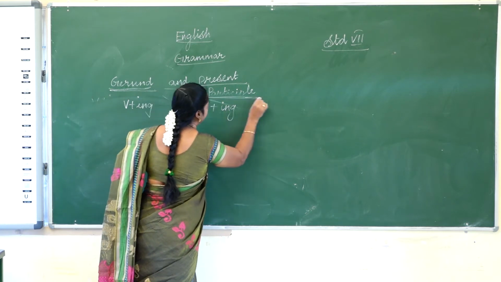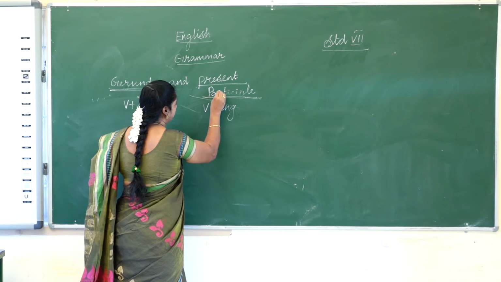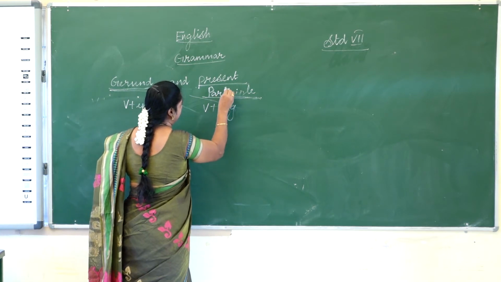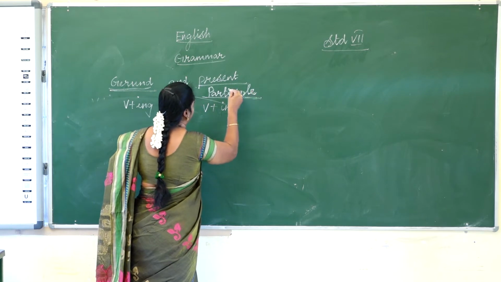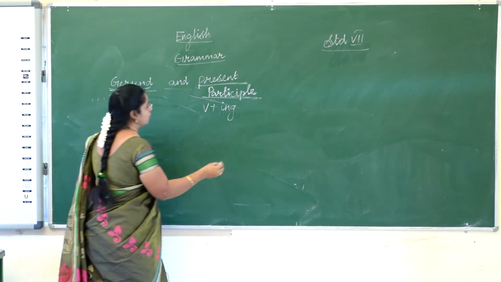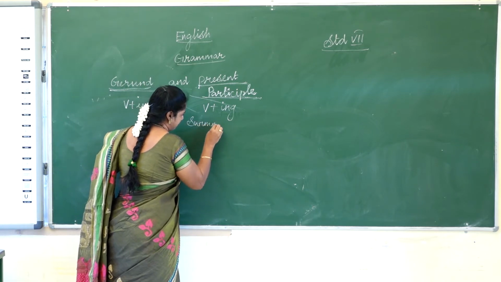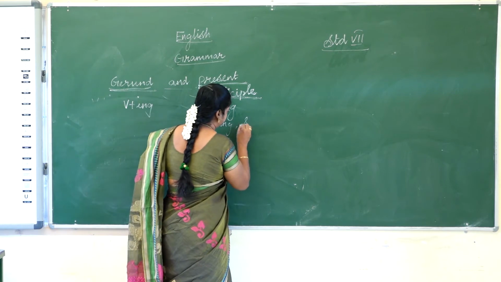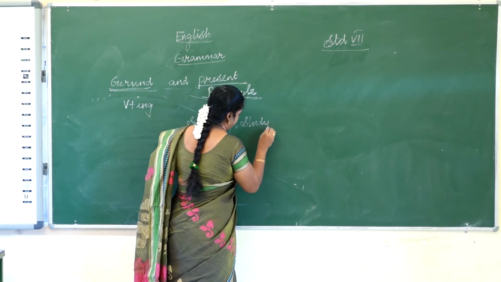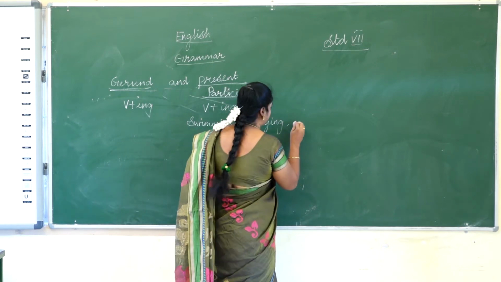So how do we identify whether it is gerund or present participle? Swimming, studying, reading.